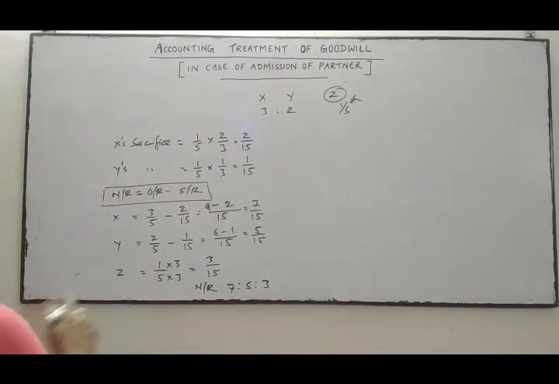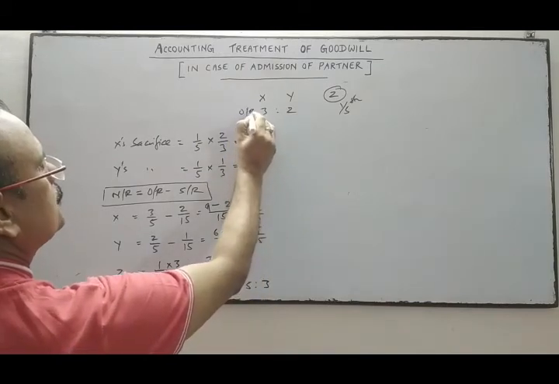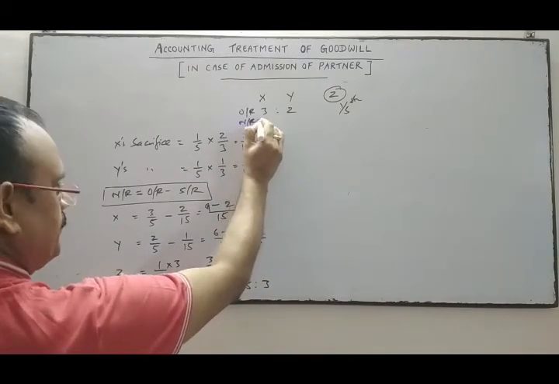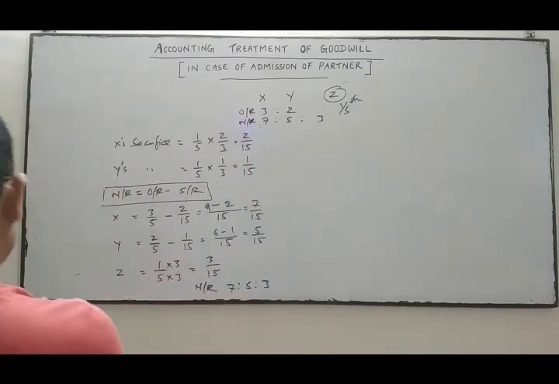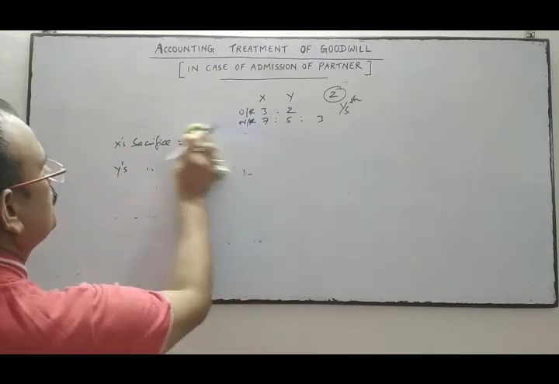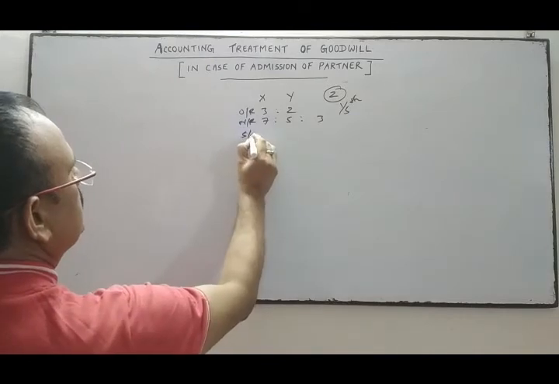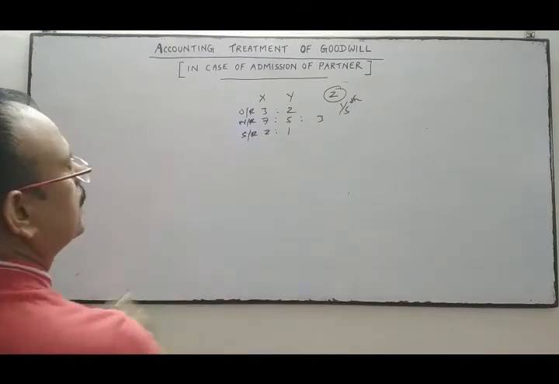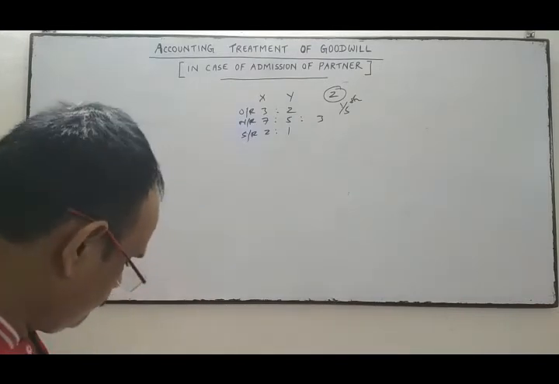So the sacrificing ratio, as we have calculated: the old ratio is 3:2, the new ratio is 7:5:3, and the sacrificing ratio we have calculated is 2:1. Now come to the question once again.